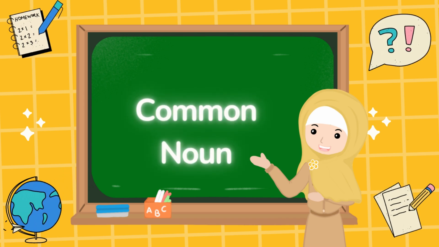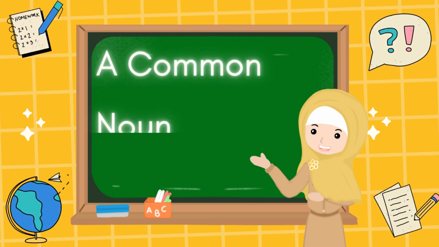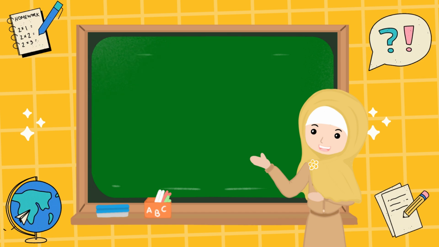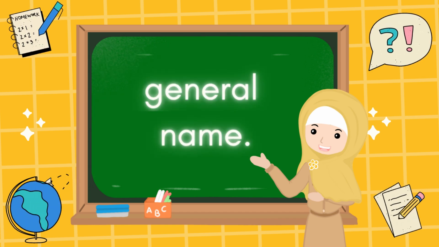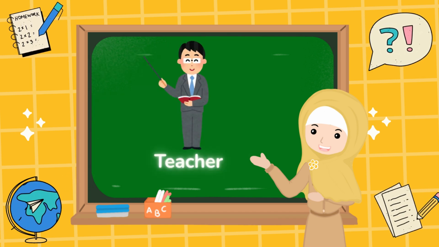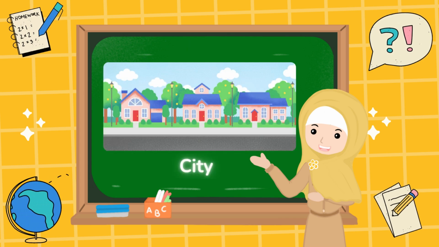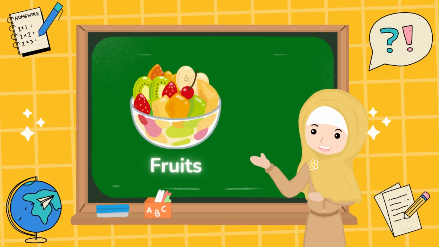Next is common noun. A common noun is a general name like teacher, city, and fruit.